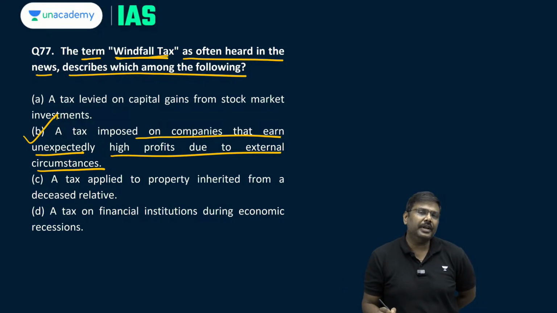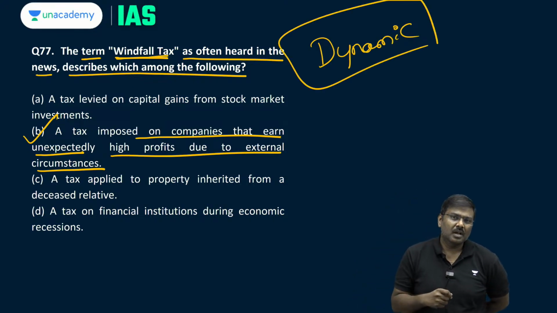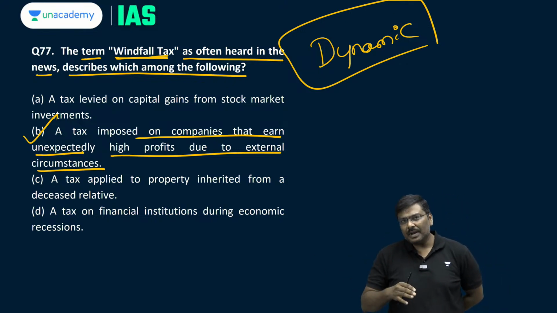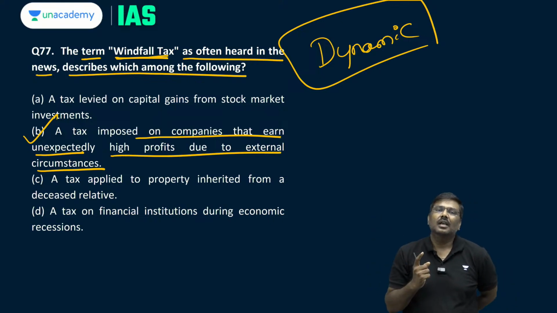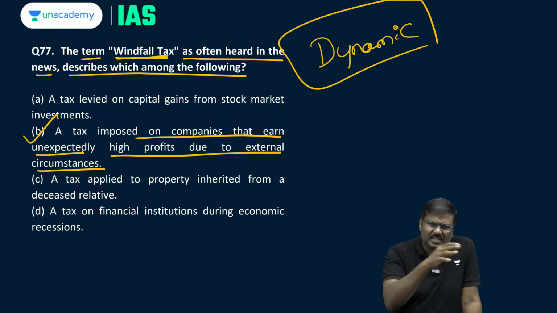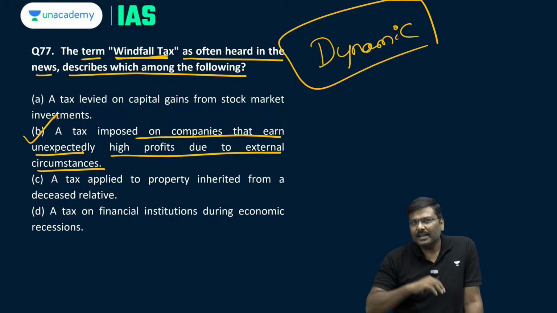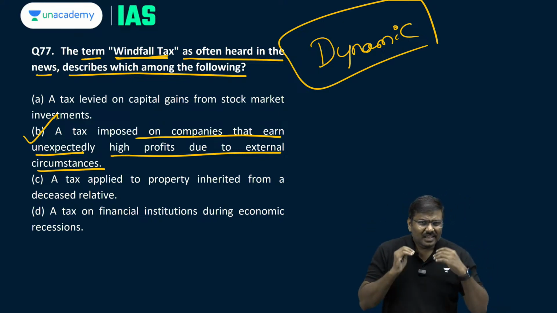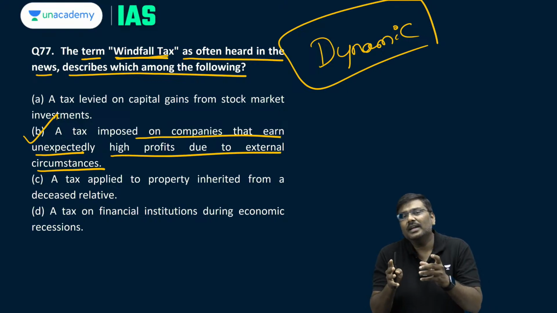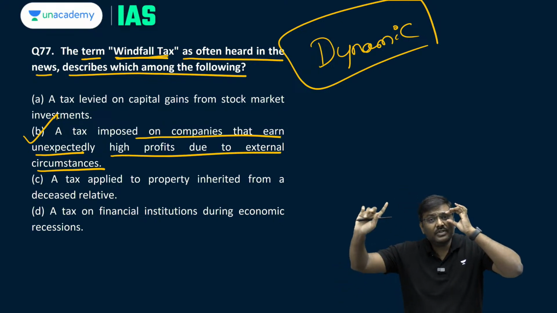Please remember, in case of India, we follow a methodology called dynamic pricing. In the context of dynamic pricing, it is the companies which are selling the oil that decide their prices. Of course, there is a formula for that. They will use the formula and decide the prices. However, can you simply say that it is purely market driven in India? Answer is no. Why? Central government has its own taxation on this. States also have their own taxes on this.